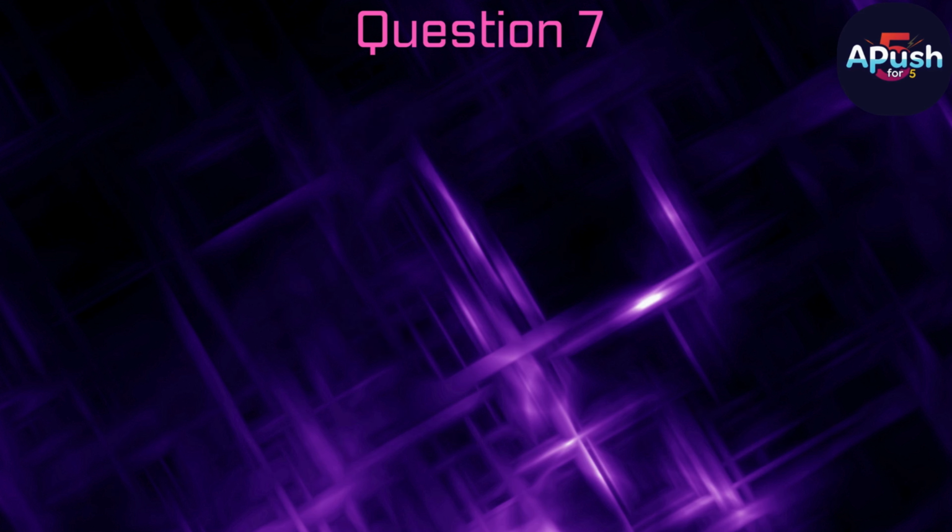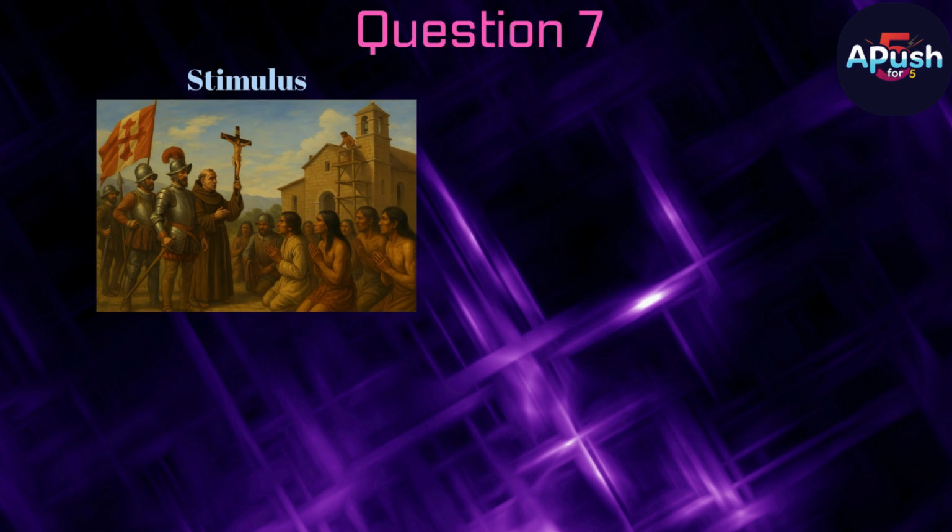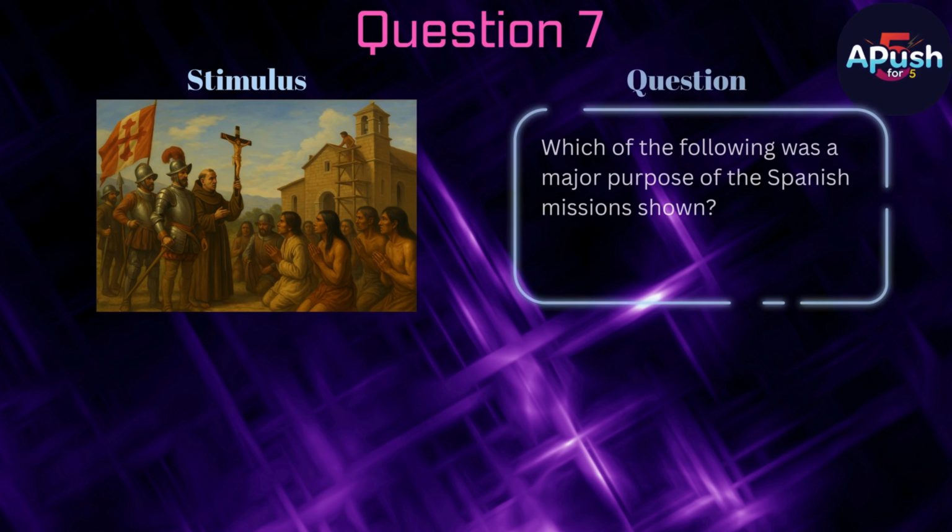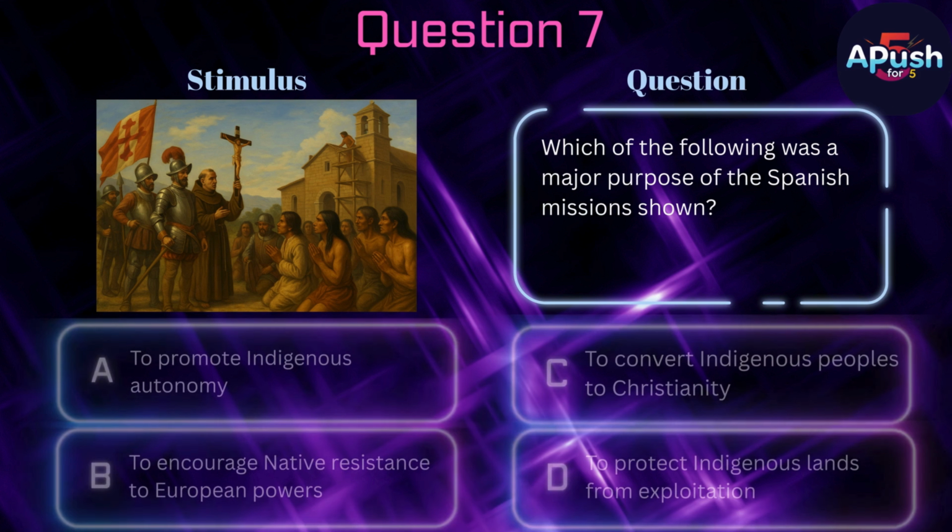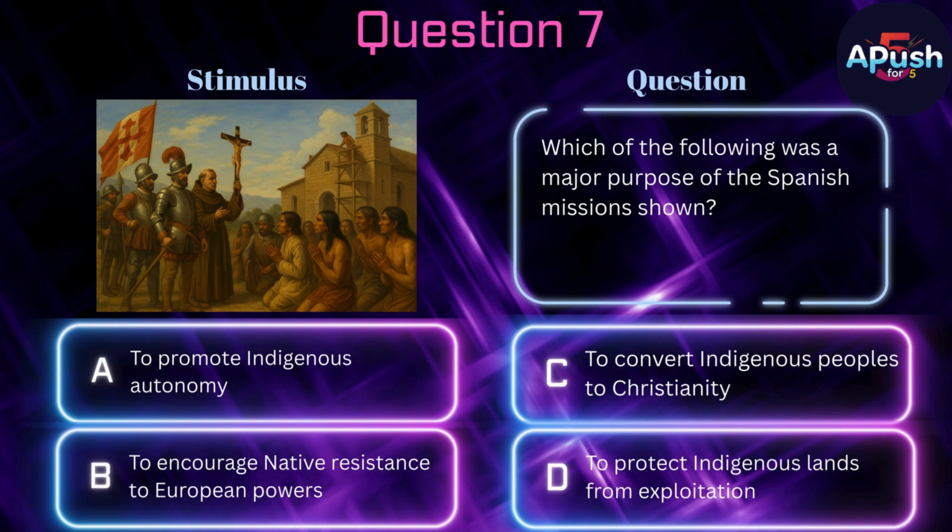Question 7. Stimulus. See the image. Question: which of the following was a major purpose of the Spanish missions shown? A. To promote indigenous autonomy. B. To encourage native resistance to European powers. C. To convert indigenous peoples to Christianity. D. To protect indigenous lands from exploitation.